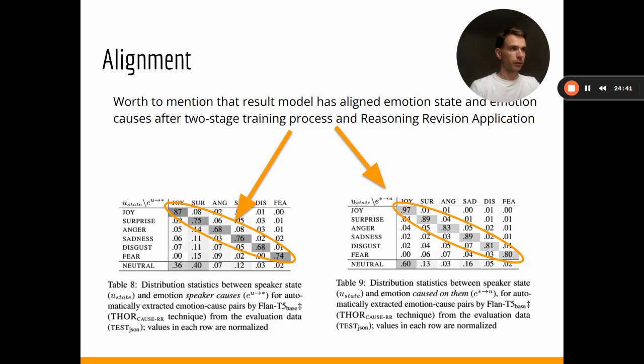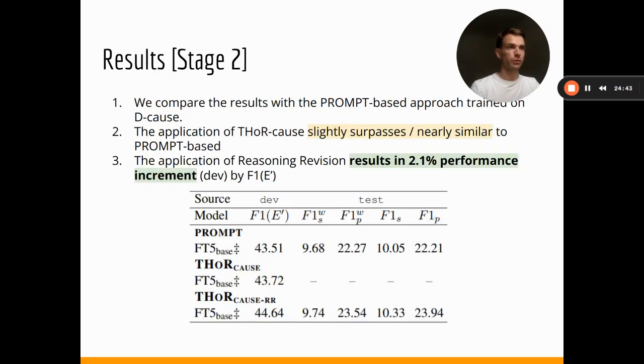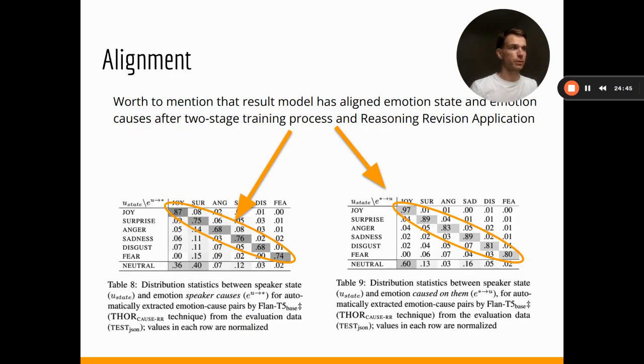What else is finally worth saying is that in terms of the actual alignment, such reasoning revision and the application of 3-hop is quite important, because this is how we can reach agreement between the emotion state of the character and the emotion this character causes to the other characters of the conversation.